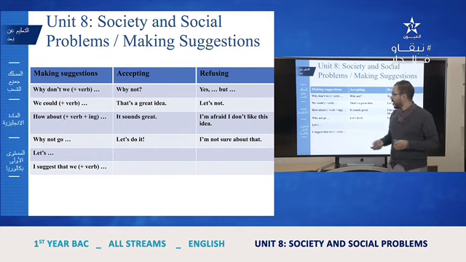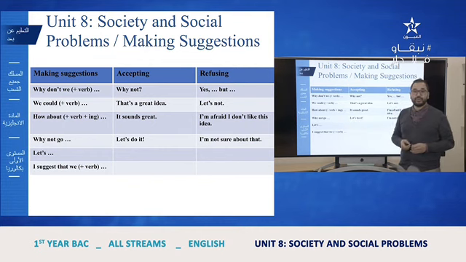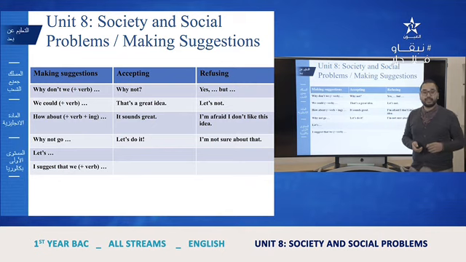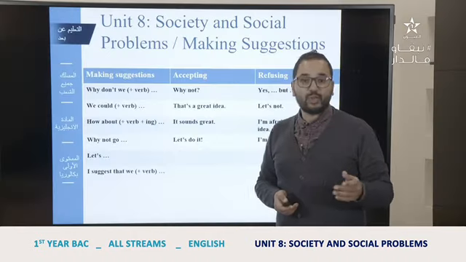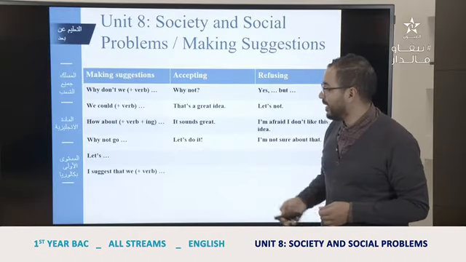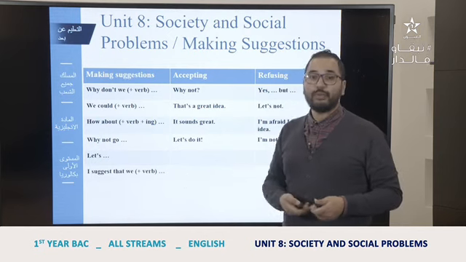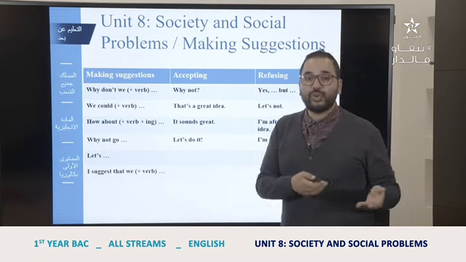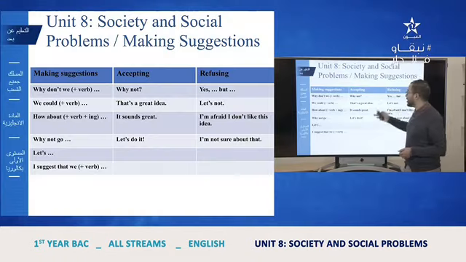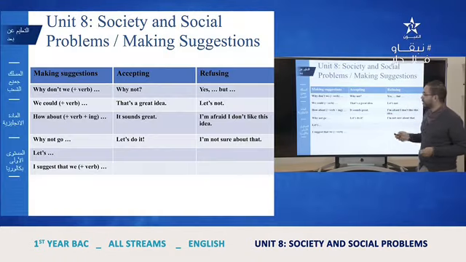Another one is why not go, for example, to the movies, or why not play soccer, or why not watch a movie. Let's plus verb, let's go, let's play, let's watch, let's dance, for example. And I suggest that we plus verb, like I suggest that we play or we watch or we go. If you accept, you can say yes, why not? That's a good idea, or that's a great idea.